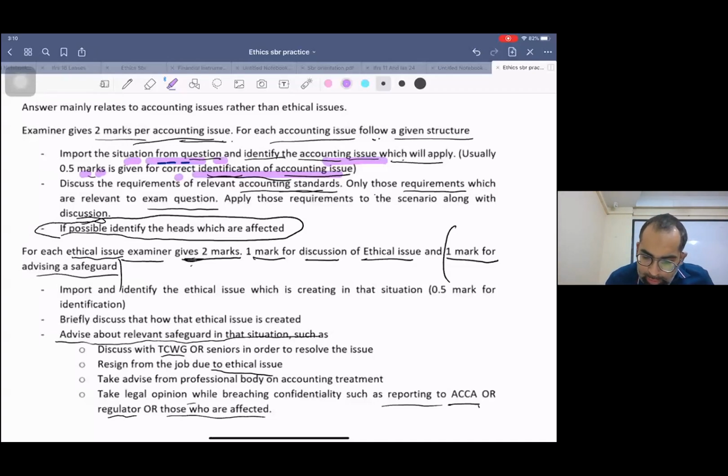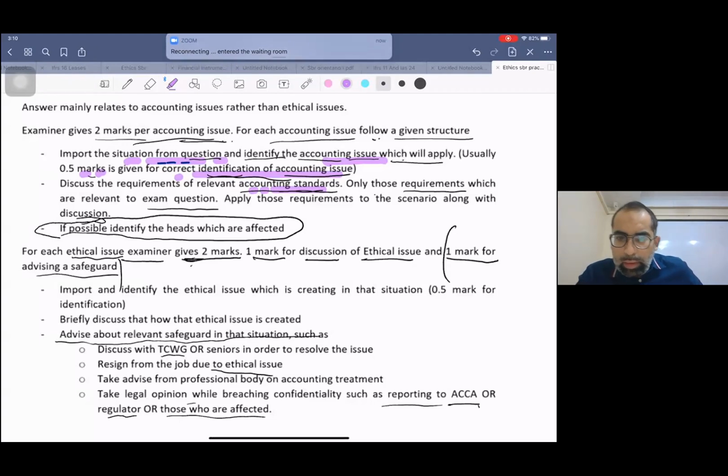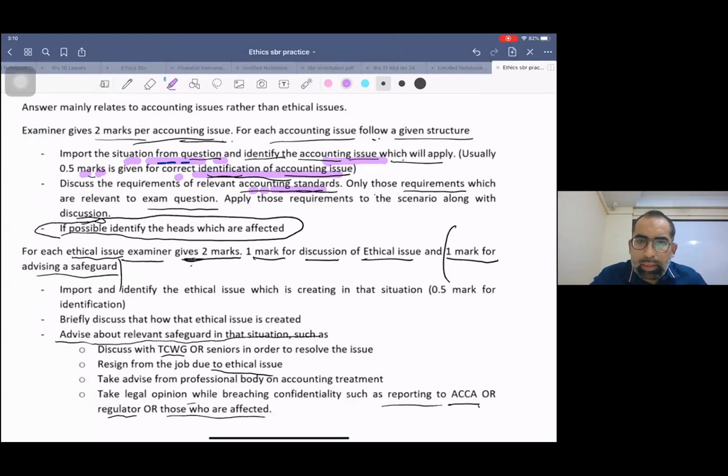Now discuss the requirement of the relevant accounting standard. Write the actual treatment. Write the correct accounting treatment.